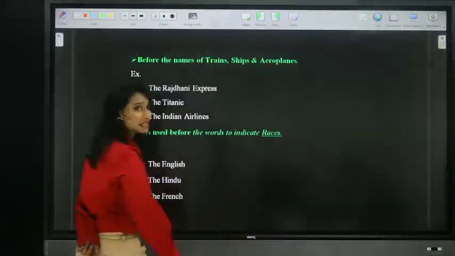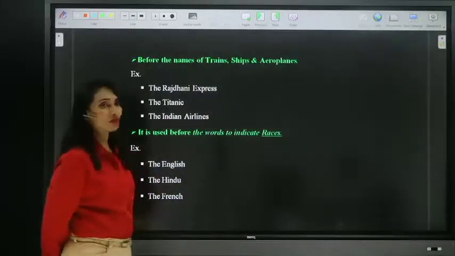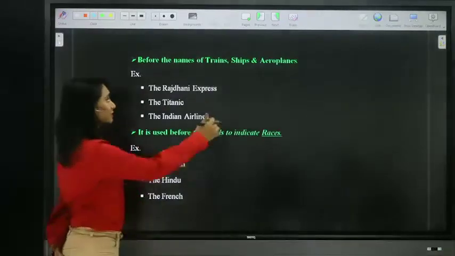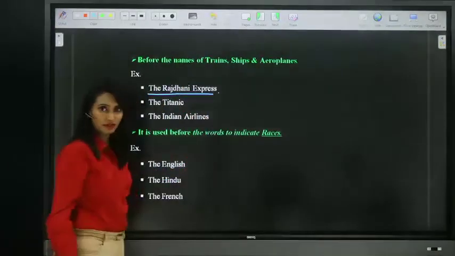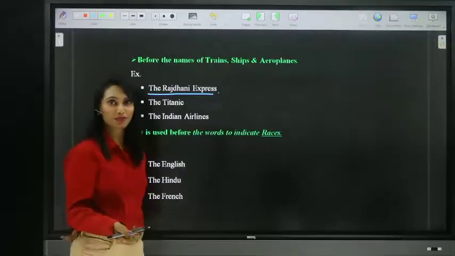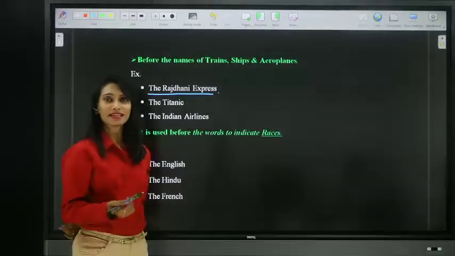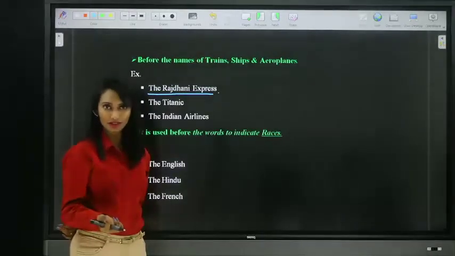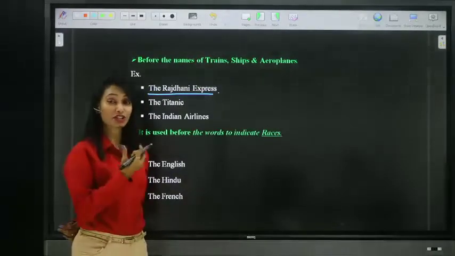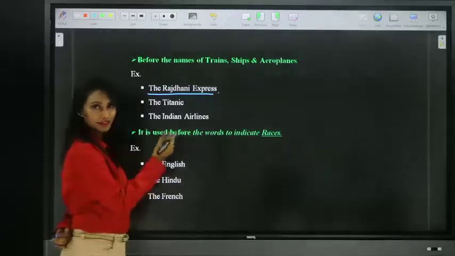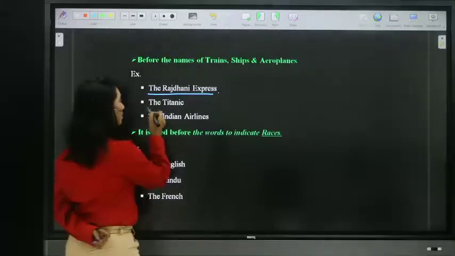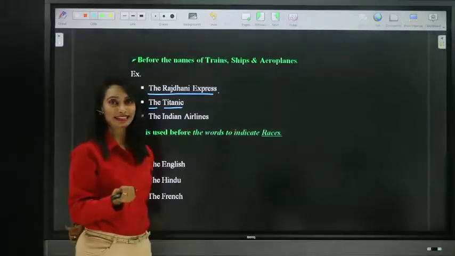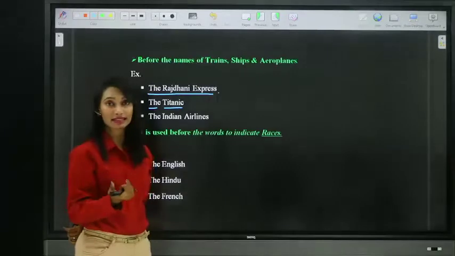We use definite article the before trains, ships, aeroplanes, etc. For example, for train, the Rajdhani Express, the Satabdi Express. We have many expresses. You see, the announcement they make, the express, the so and so express, the Vishaka Express, the Rajdhani Express, right? So they use definite article the before the trains names, and before the names of ships. We know the famous ship, the Titanic, not the Titanic ship, the Titanic.